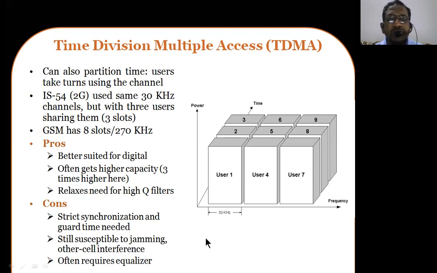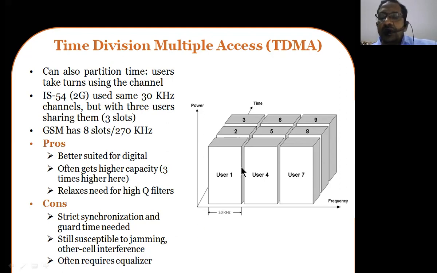It is also still susceptible to jamming and other cell interference. As the number of users has increased, all these users can simultaneously transmit their information. When they transmit the information, other cell interference is going to increase in this type of system. And it is susceptible to jamming also.